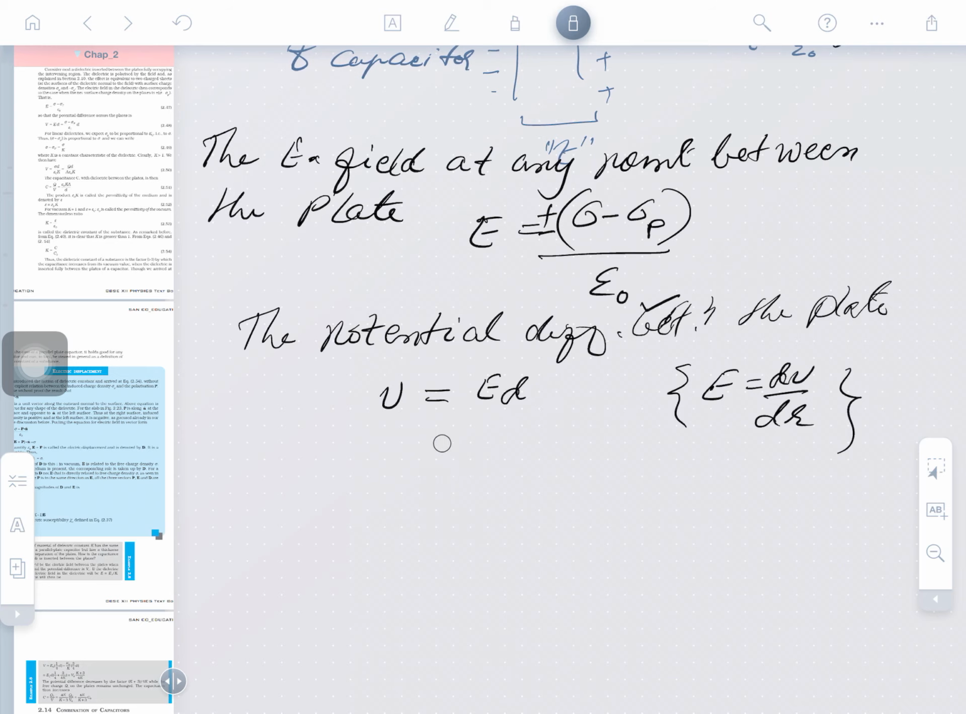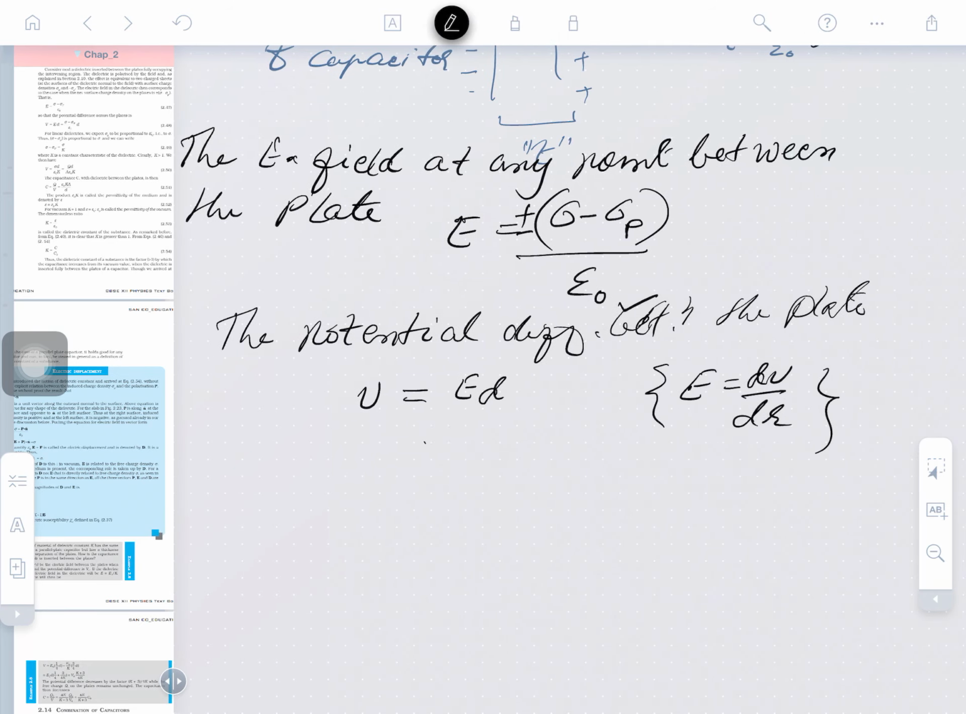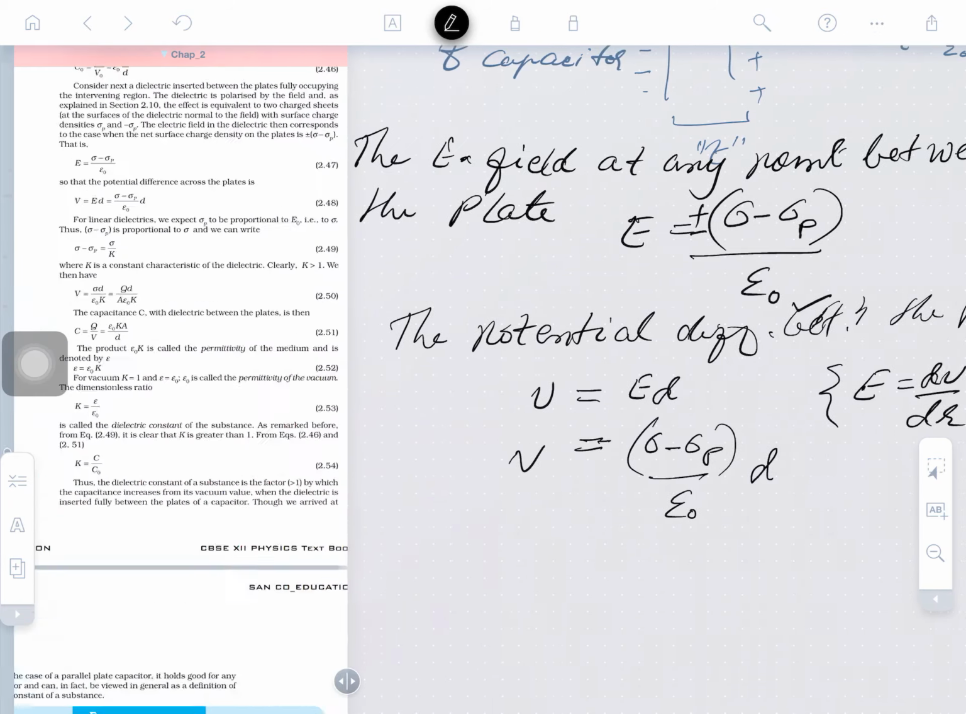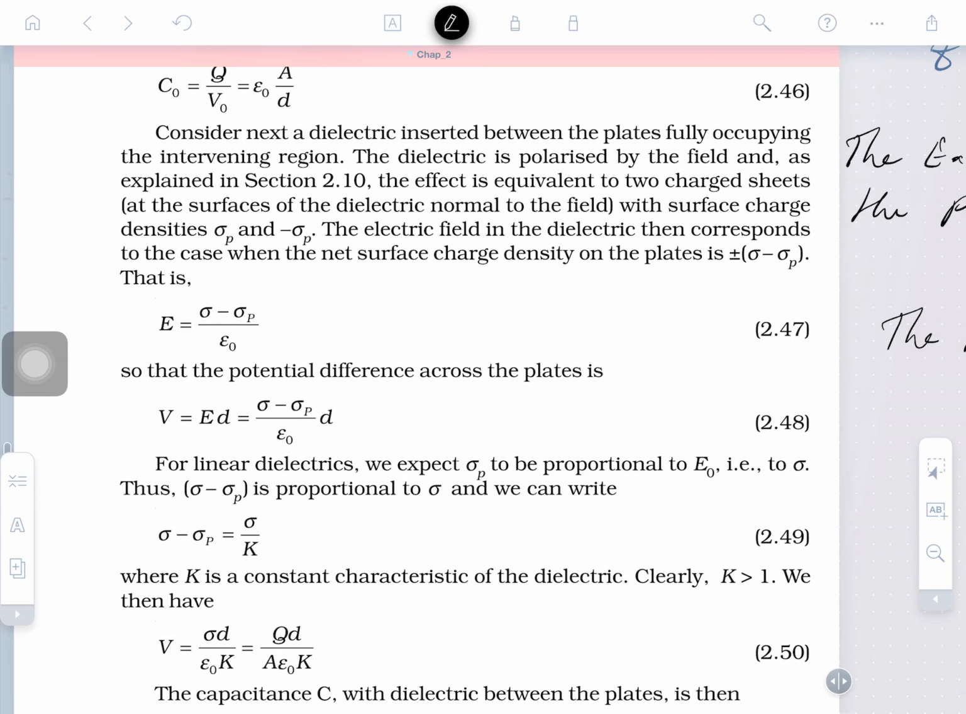So what will be the electric field? Electric field E will be sigma minus sigma p, divided by epsilon naught, and here d is taken. This is the potential we have obtained, right, guys? Everybody knows the formula for the potential. So capacitance can be calculated further. Is that clear? Further we will put the value here.